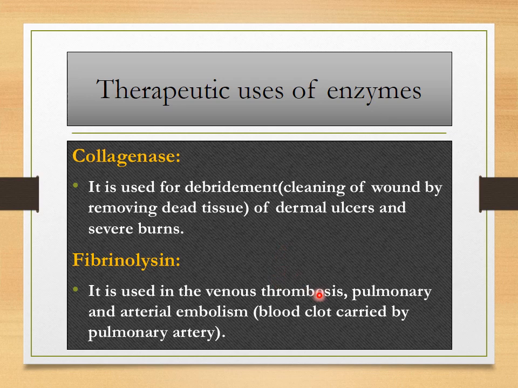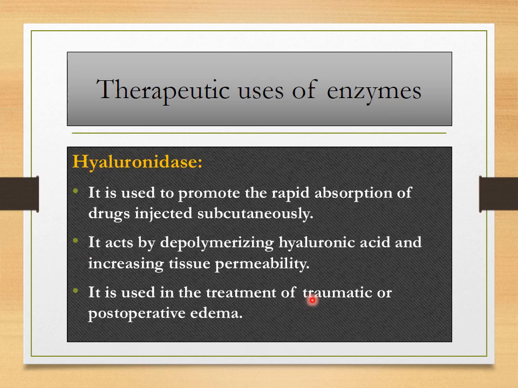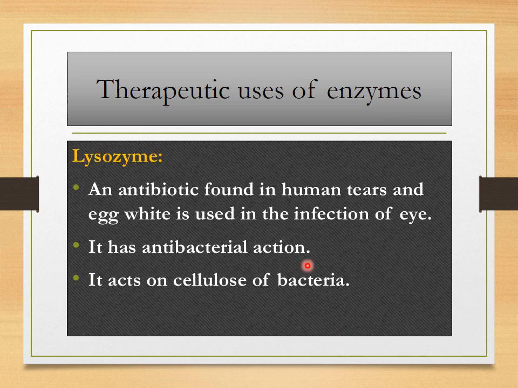Fibrinolysin is used in venous thrombosis, pulmonary and arterial embolism. Embolism is a blood clot carried by the pulmonary artery. Then hyaluronidase is used to promote the rapid absorption of drugs injected subcutaneously. It acts by depolymerizing hyaluronic acid and increasing tissue permeability. It is used in the treatment of traumatic or post-operative edema.